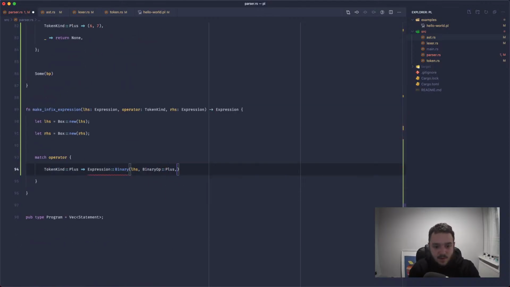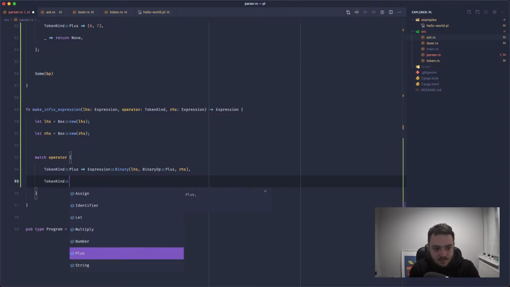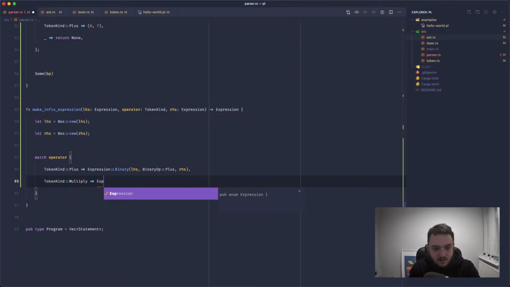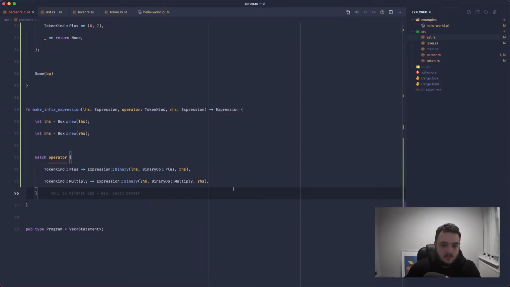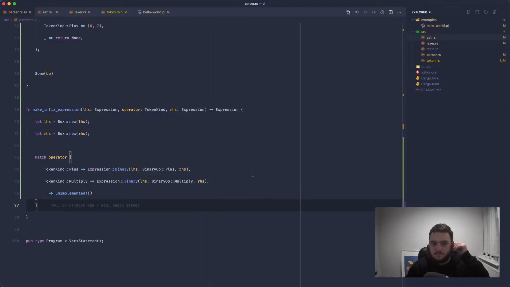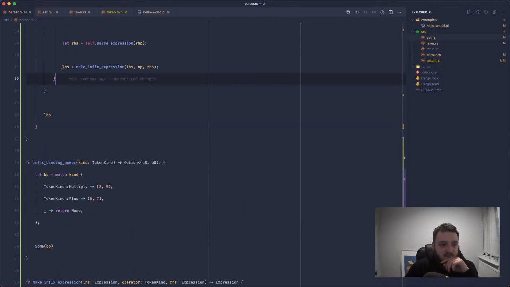So this is going to be a plus, and we've also got the right-hand side. Let's also cover that multiply. So a similar thing, we've got the left-hand side, we've got the multiply binary op and the right-hand side, and we can leave the rest unimplemented for now. Cool. So up here we've got the left-hand side, we're making an infix expression from the left-hand side, the operator, and the right-hand side. Great.